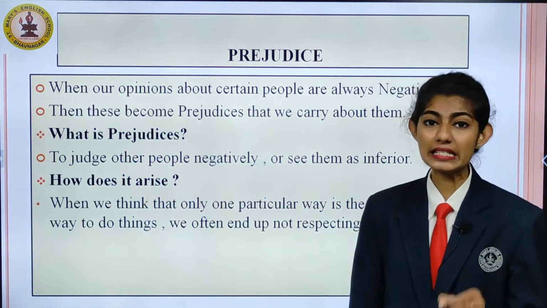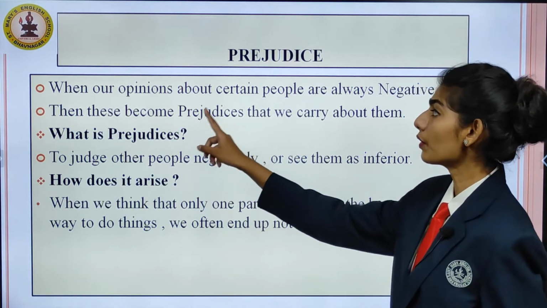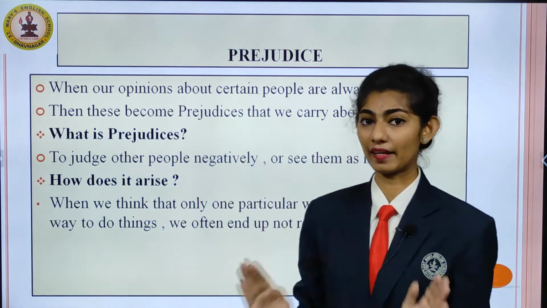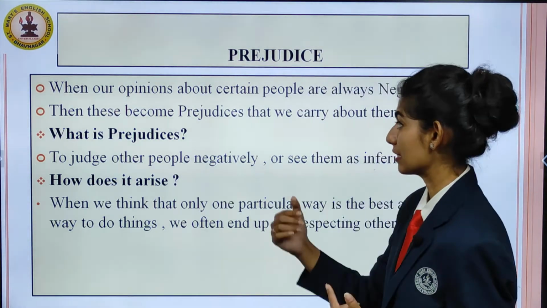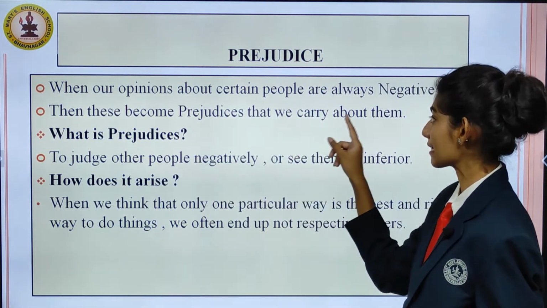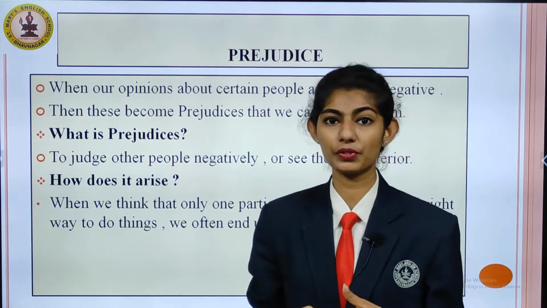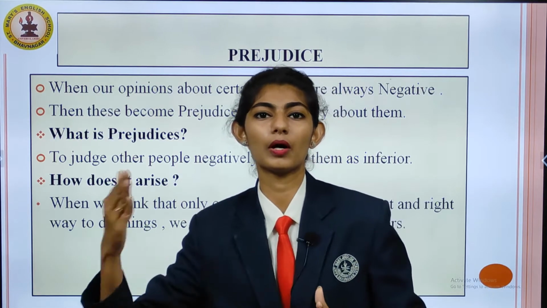And so this leads to what? Prejudice. When our opinions about certain people are always negative, then this becomes prejudice that we carry about them. You may say that this person only knows this thing, she cannot do more about it.